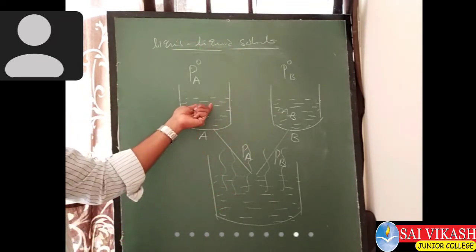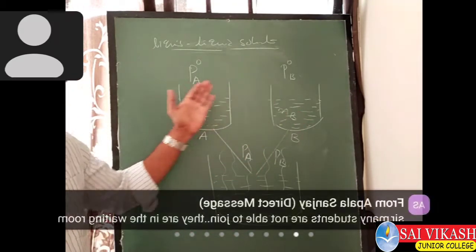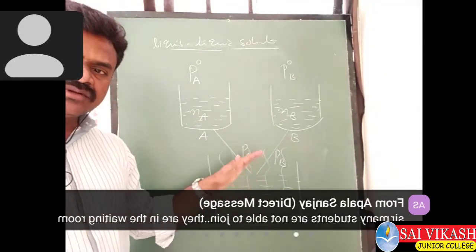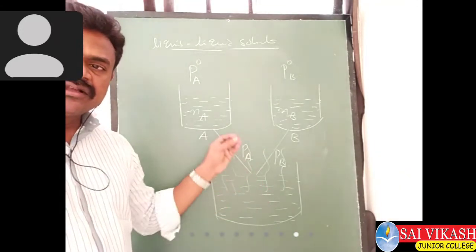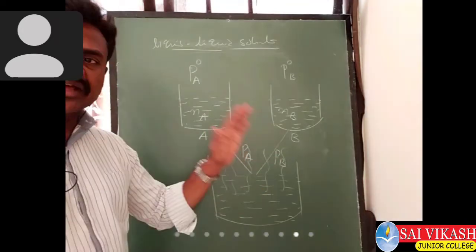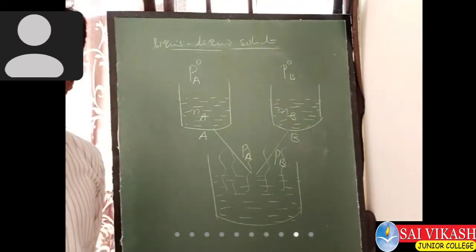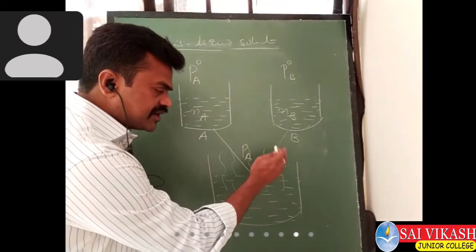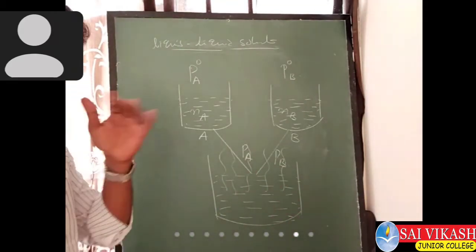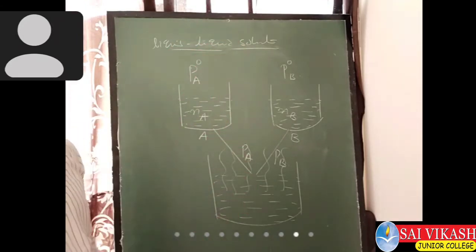If one is the solute, the other will be the solvent in the mixture, or vice versa. Therefore we are now discussing the total liquid mixture vapor pressure. From the mixture, PA is the vapor pressure of liquid A and PB is the vapor pressure of liquid B.